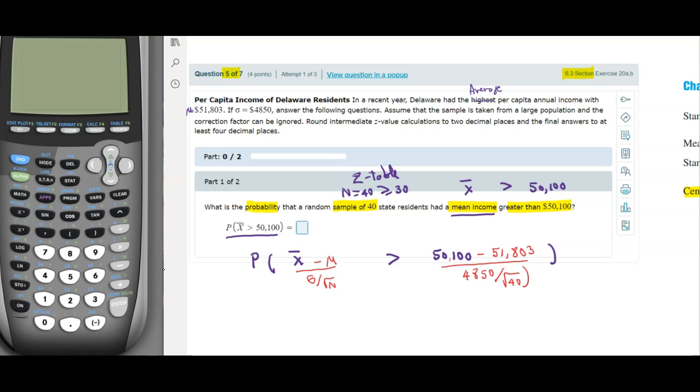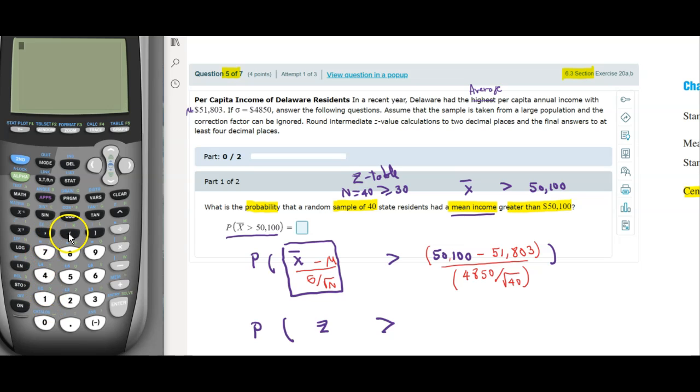You want to put parentheses on the denominator and numerator, and then use the calculator to plug it in. So what I'm going to get here is P, and this value is going to be transformed into Z according to the formula. This is going to be greater, and I'm going to calculate the value in the calculator. Let's get into it.